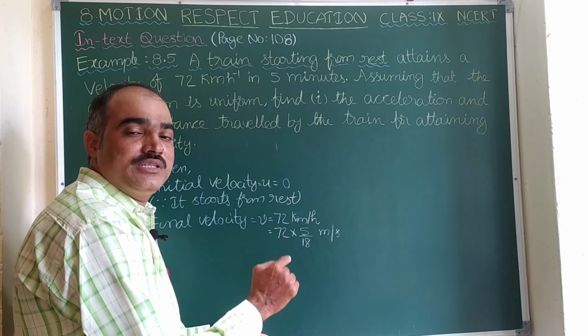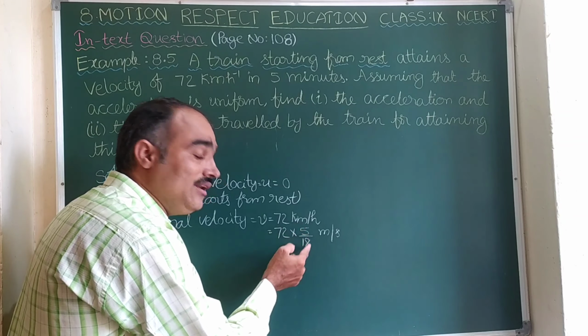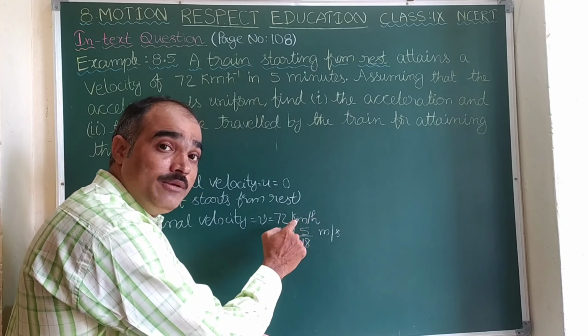And in our earlier videos, I have explained how this 5/18 or 18/5 comes while converting these units. So you can please watch the earlier videos if you have any doubt in the multiplication of 5/18 or 18/5. Now let us come back to the current problem. Here 18 ones are 18 and 18 fours are 72. So 4 into 5 is 20 meter per second. Final velocity is 20 meter per second, according to which I am writing initial velocity also in meter per second.